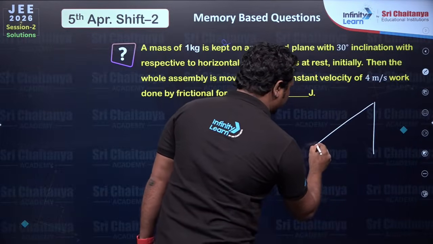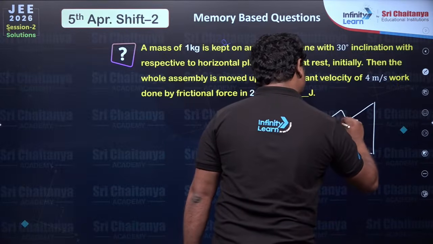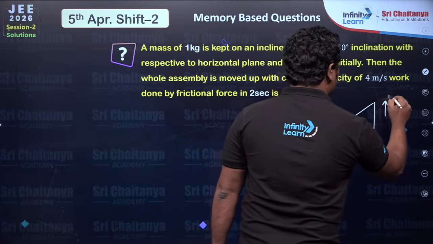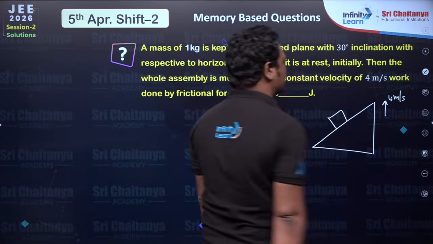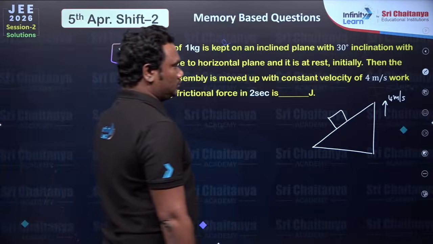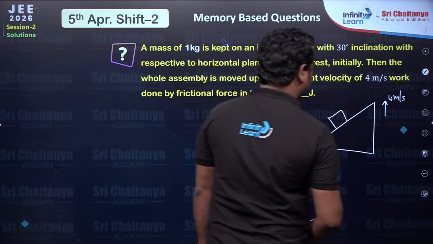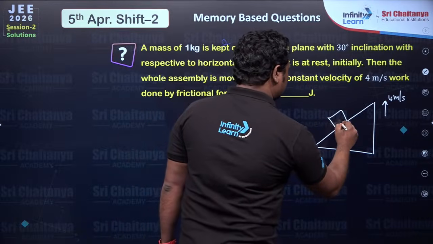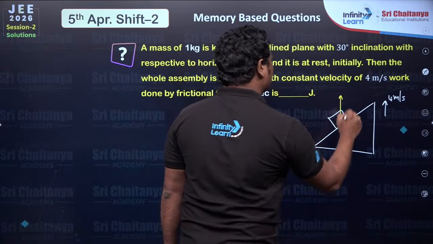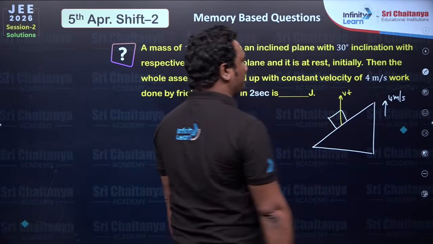Okay, there is an inclined plane and there is a block. This whole setup is moved with 4 meters per second. So what happens? This whole thing will move up with velocity into time.